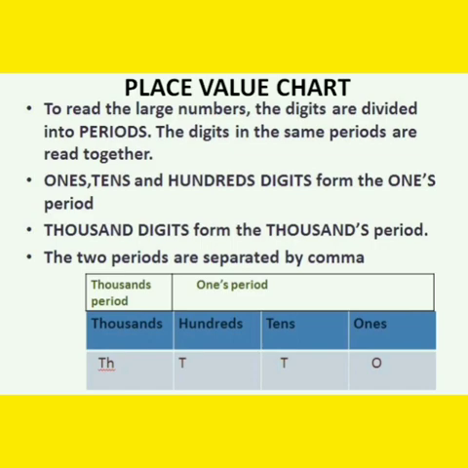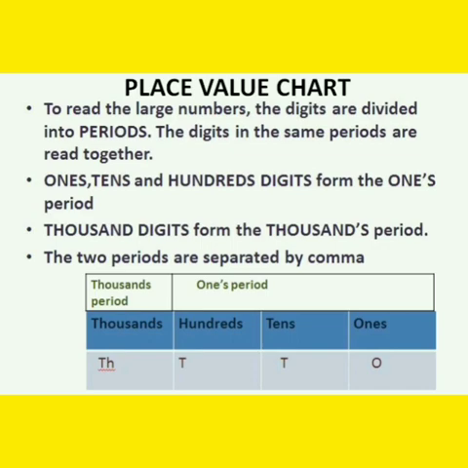Here a place value chart for a 4-digit number is given. Yes, ones period and thousands period. In ones period, ones, tens and hundreds digits are arranged, and in thousands period, thousands digit is arranged. Let us take a number 2385.